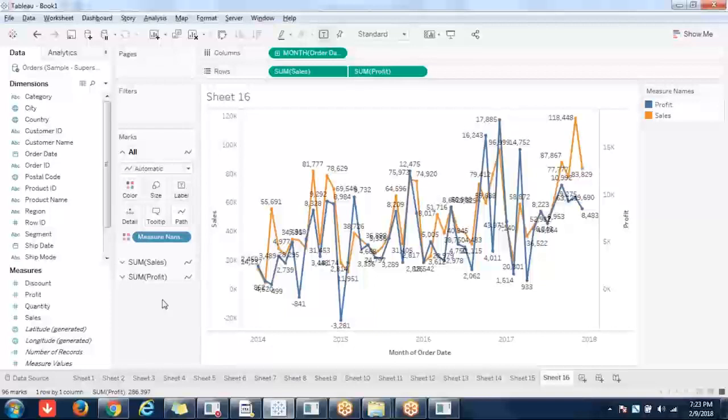Later on, you can apply trend lines, forecasting, reference lines, all these things, and we can understand how many points are above average, how many points are below average, how many points are increasing towards the growth side, how many points are on the downside. So all these things we can understand. But this basic thing, you don't need to spend too much time to understand, right?